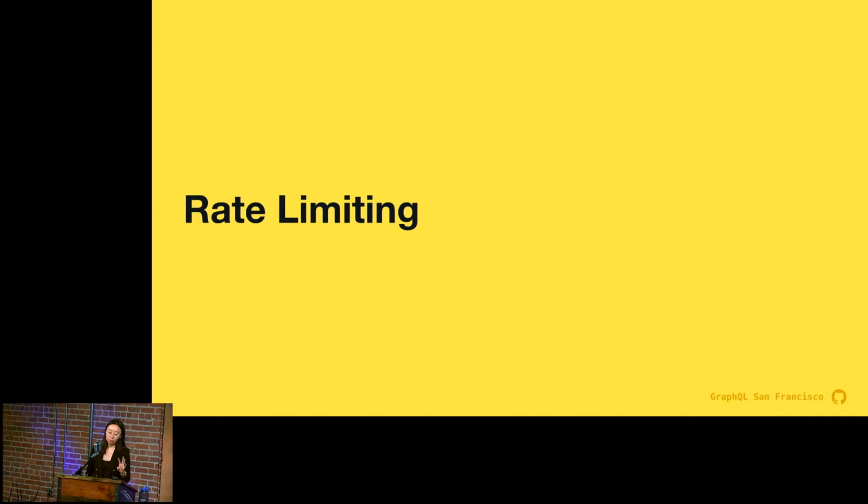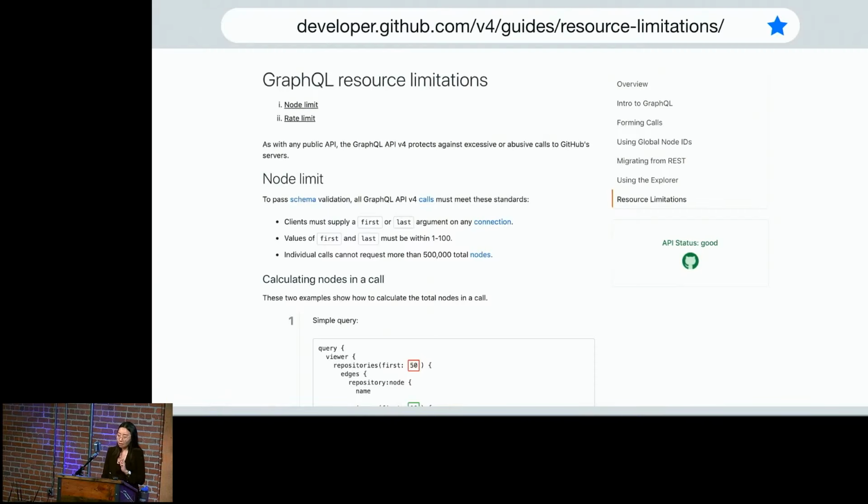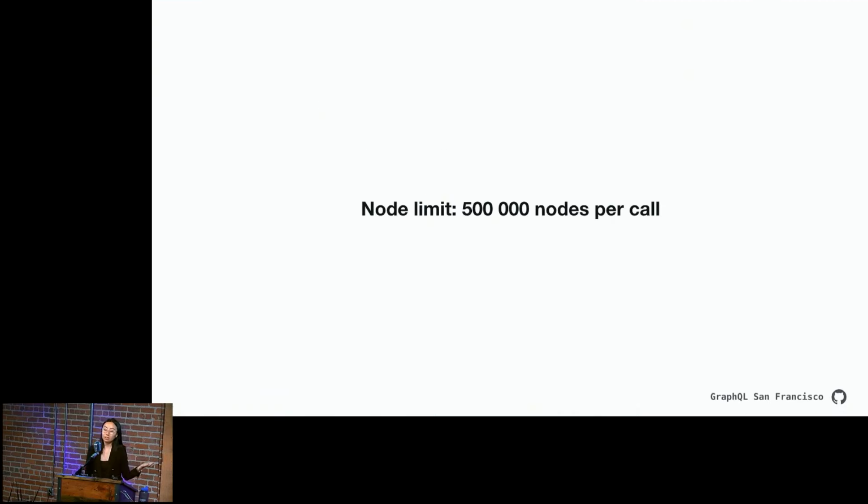And finally, number 4, rate limiting. I'm not going to spend a huge amount of time on this because we actually have really solid public documentation about rate limiting against our GraphQL API, and it even has sample calculations. So everything that I'm about to say is pulled from this website. You can definitely take a look. Maybe you have to take a look if you've hit one of our rate limits.